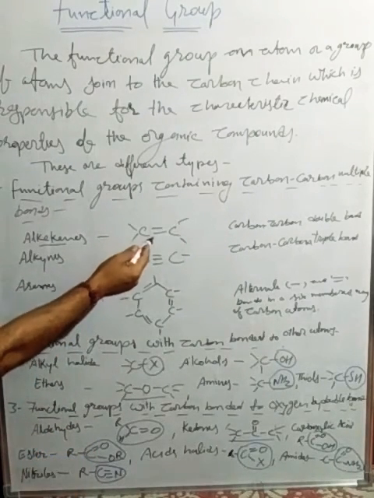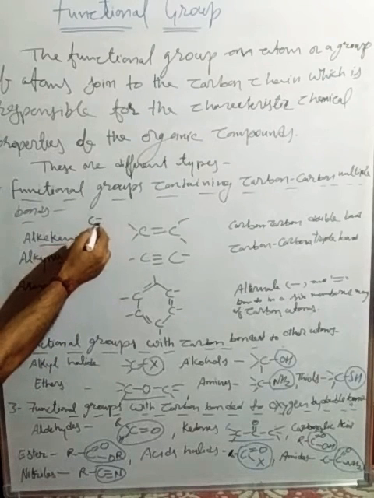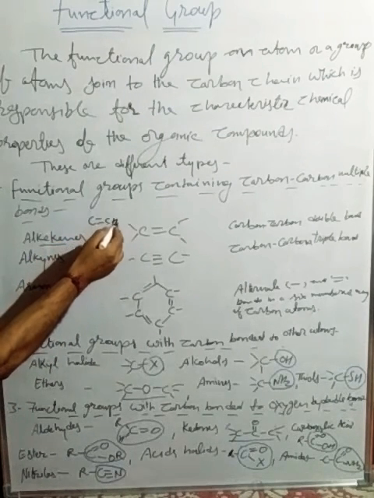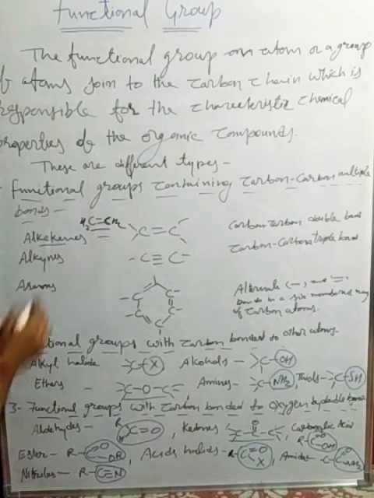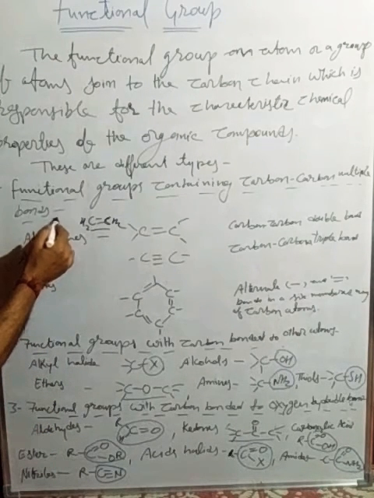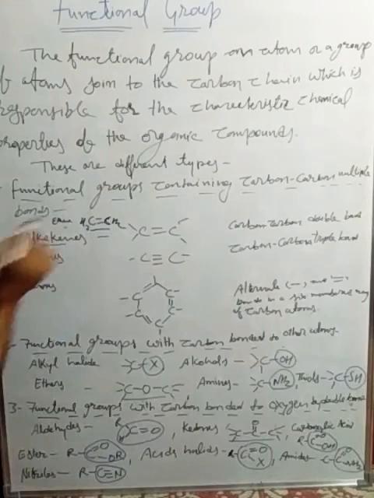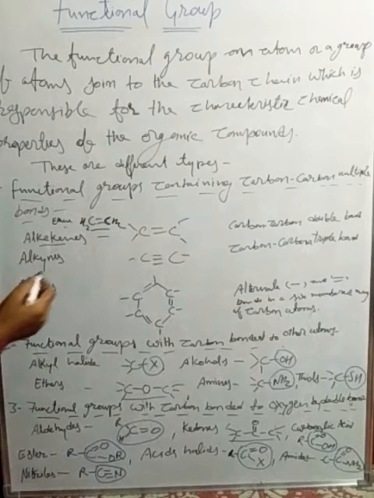So carbon-carbon double bond means alkene. Their example is C double bond C, with H2 here and H2 here. That has a double bond, which means an alkene group. That name is ethene.